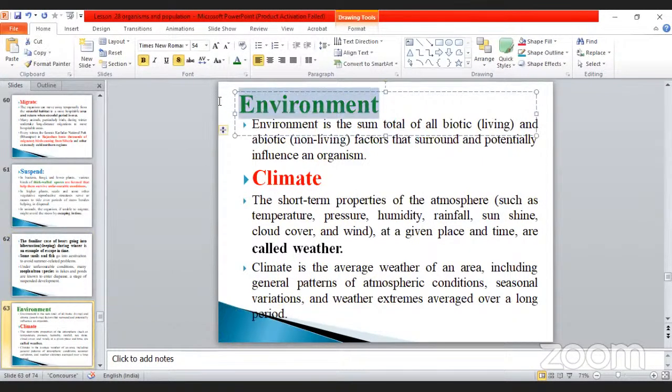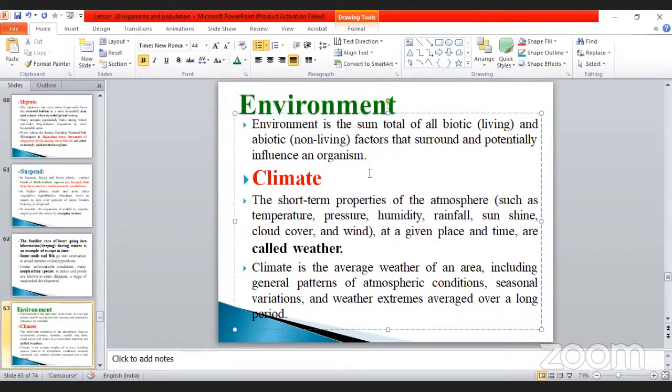Next, we will pass on to the next one, called environment. What is the meaning of environment? Surrounding is nothing but the environment, isn't it? So simply, environment is the sum total of all biotic, biotic means living organisms such as plants and animals, all considered as living organisms, and abiotic, non-living components that surround and potentially influence an organism. So they are collectively called the environment.